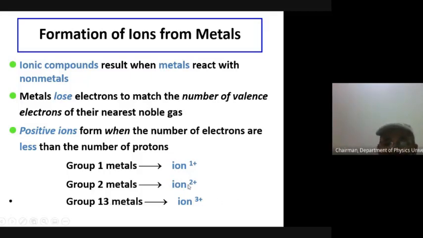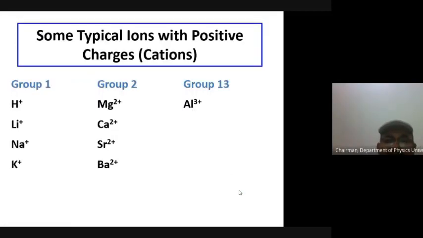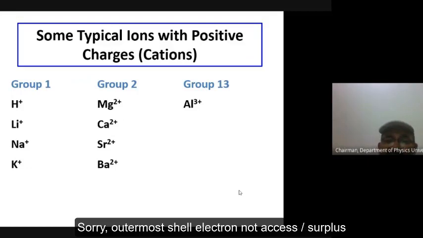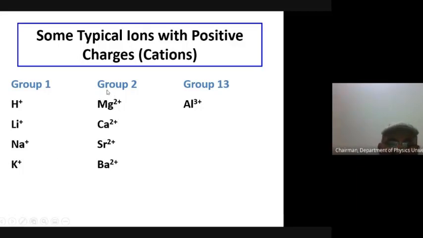So magnesium has 2 plus and sodium has 1 plus. Aluminum has 3. Yes. So some typical ions with positive charges are these. They are called cations.